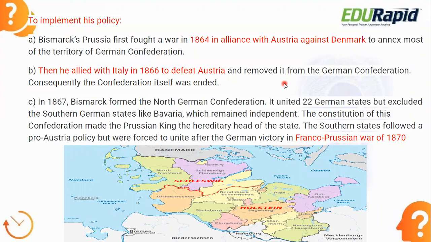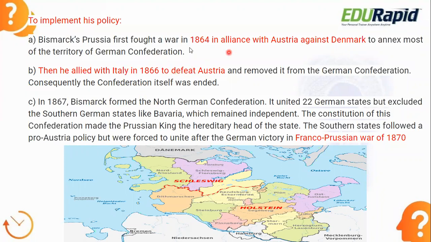German Confederation, formed in 1890, but now this German Confederation got ended. Okay, so why did it get ended? Because of this 1866 war.